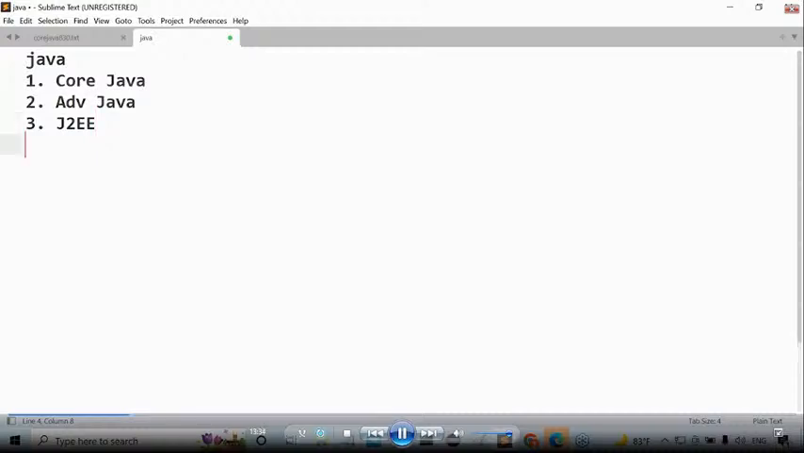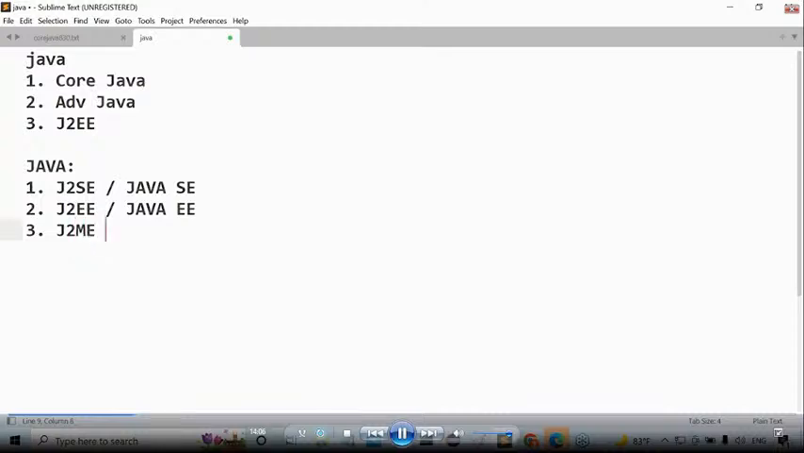Right, sir. Now this is wrong terminology, but the right terminology is what? Java is available in three parts. First one is J2SE, which is also called Java SE. And the second one is J2EE or Java EE. And the third one is J2ME or Java ME.